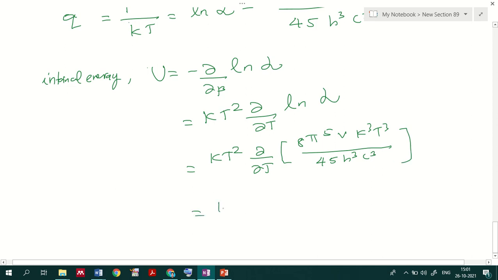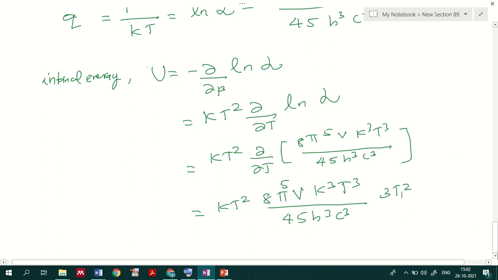So that is equal to kT² times 8π⁵Vk³ divided by 45 h³c³, keeping the entire thing as a constant. ∂/∂T is valid for taking the derivative of T³, and ∂/∂T of T³ is 3T².